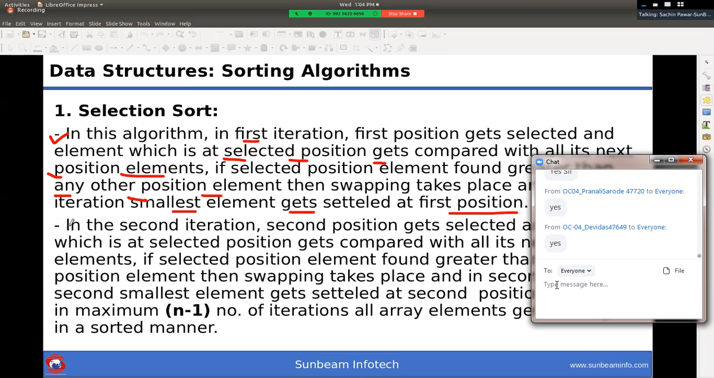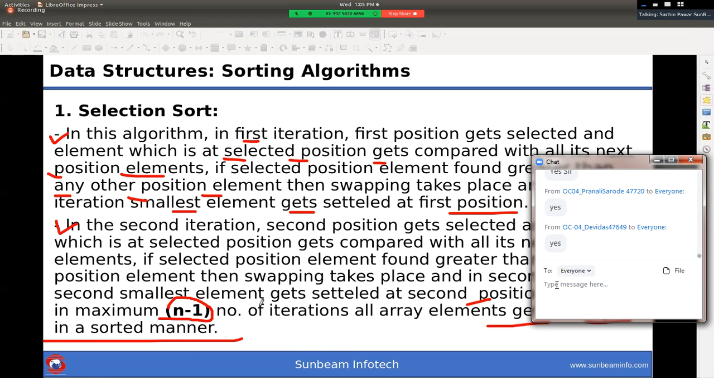In the second iteration, second position gets selected and element which is at selected position gets compared with all its next position elements. If selected position element found greater than any other position element, then swapping takes place. And in second iteration, second smallest element gets settled at second position, and so on. In maximum n-1 number of iterations, all array elements gets arranged in a sorted manner.